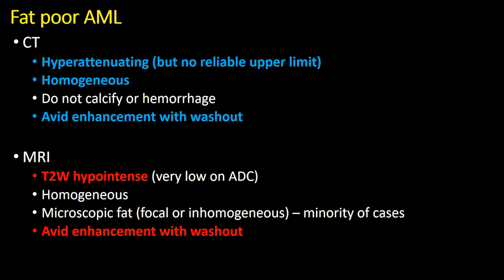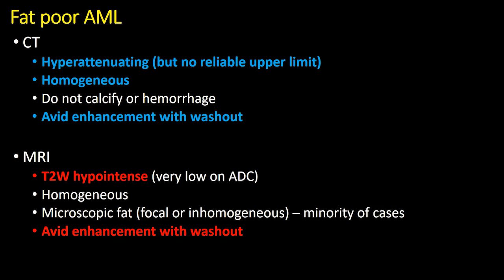As we discussed, these tend to occur mainly in young to middle-aged female patients and are discovered incidentally. On CT, they are hyperattenuating due to their smooth muscle content, but unfortunately there is no reliable upper limit that can differentiate fat-poor AML from RCC. Fat-poor AML tend to be very homogeneous at both CT and MRI. They do not calcify or hemorrhage, and they show avid enhancement with washout.